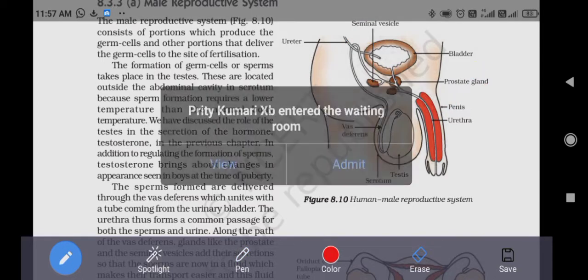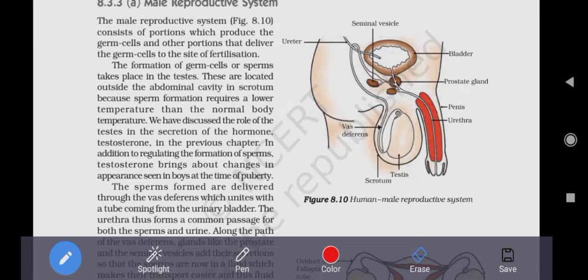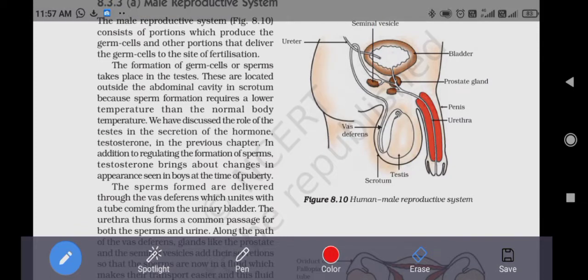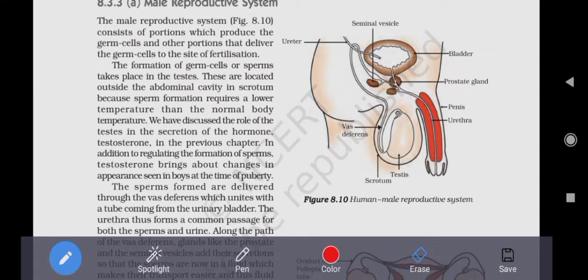Now, students, here I will ask you one question. What is the need for adding fluidity to the sperm?